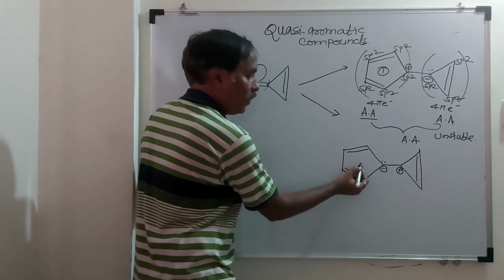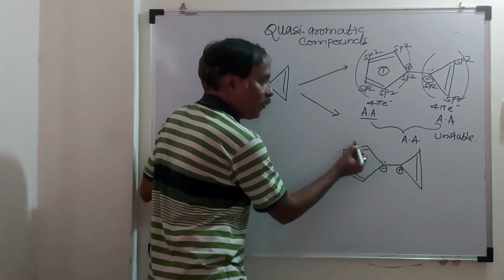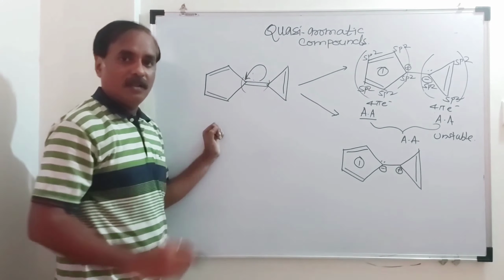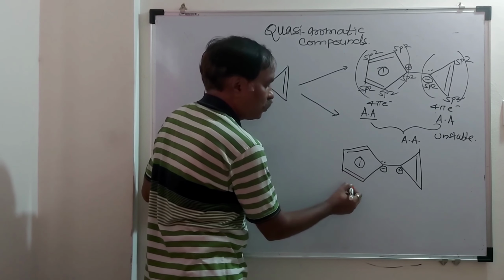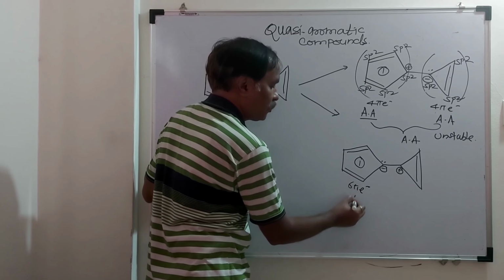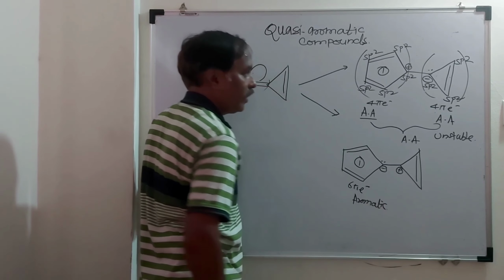Now take ring number 1. So this negative charge is part of the complete resonance. Total number of pi electrons are what? 2 plus 2, 4 plus 2, 6 pi electrons. Here ring number 1 is aromatic.